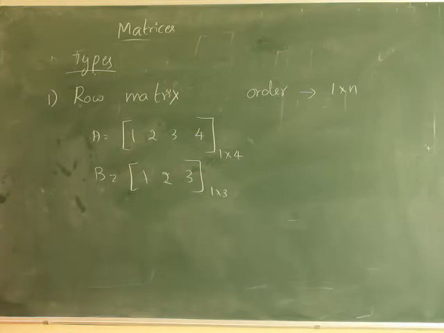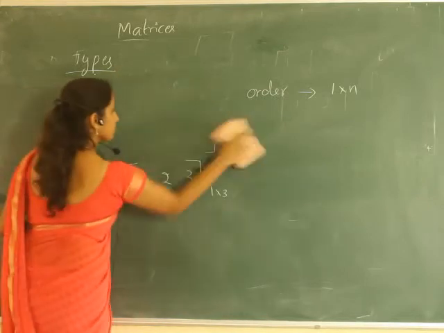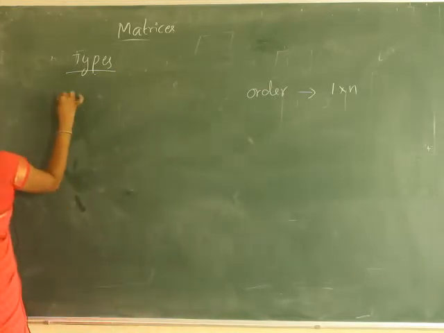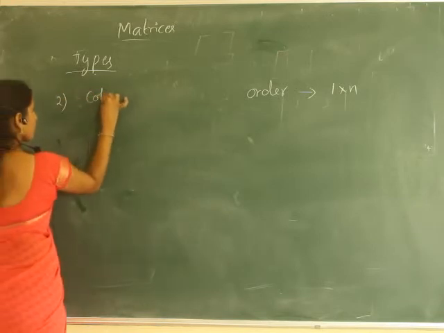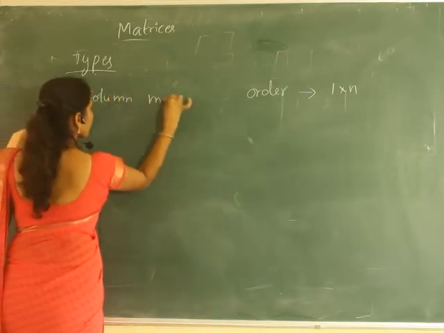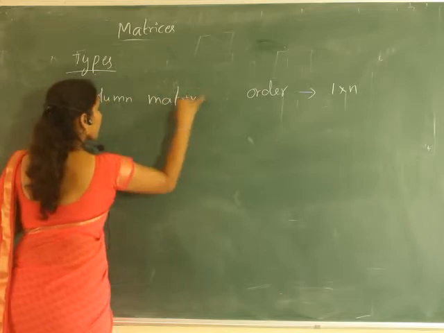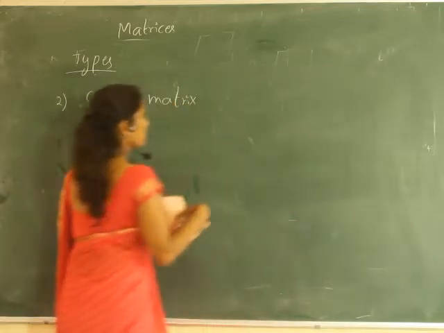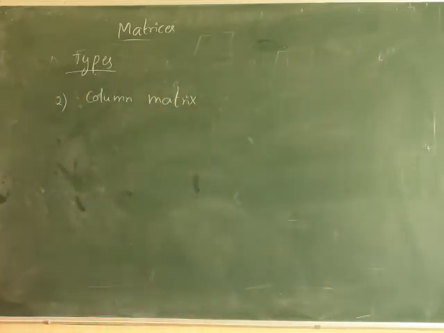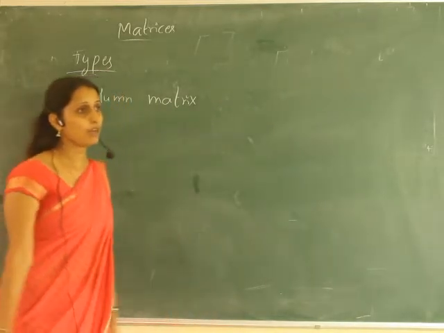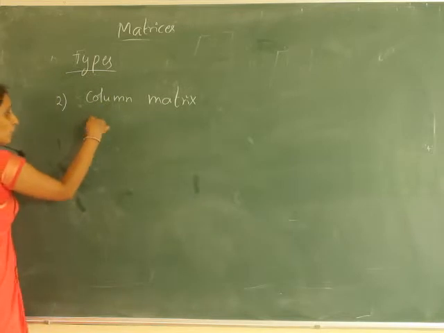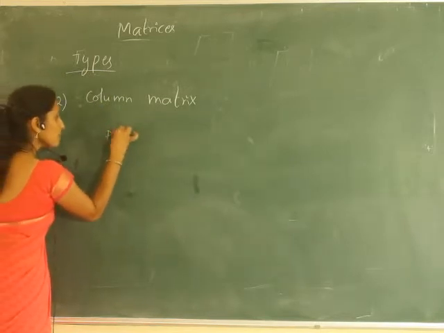Next one is the column matrix. Now what is a column matrix? A column matrix is a matrix having only one column. I'll give some examples.